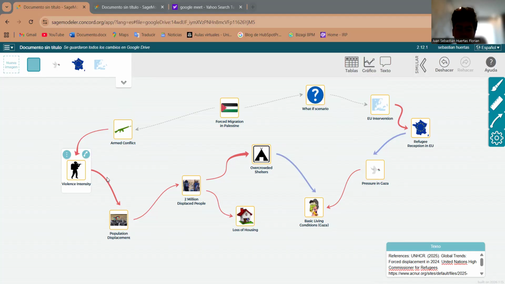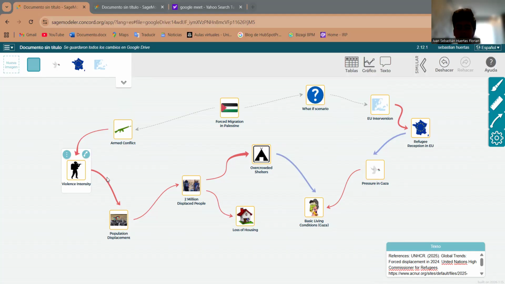In my model, the red arrows mean that when one variable increases, the next one also increases. The blue arrows mean that when one increases, the other one decreases.